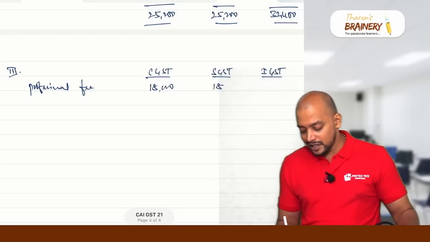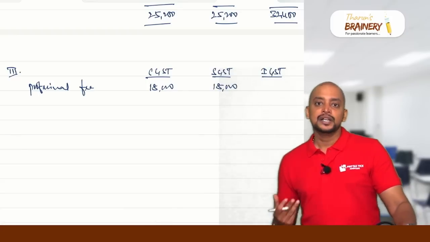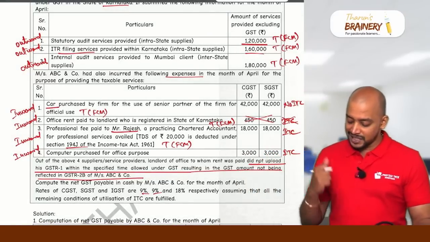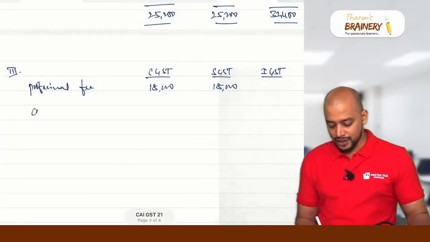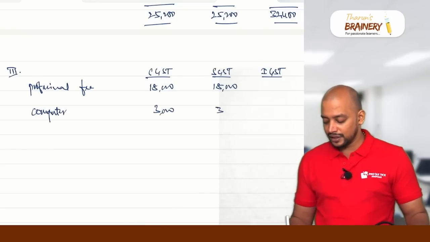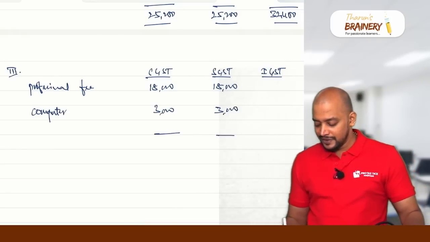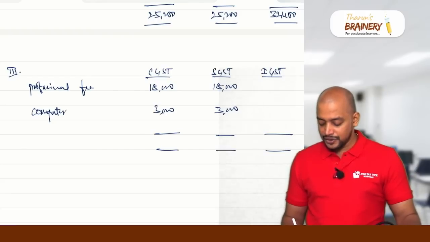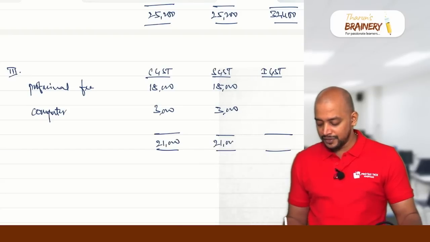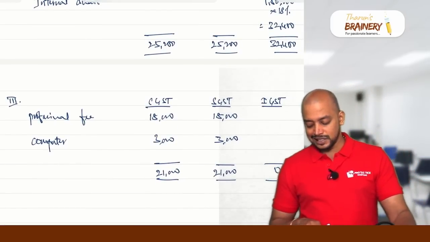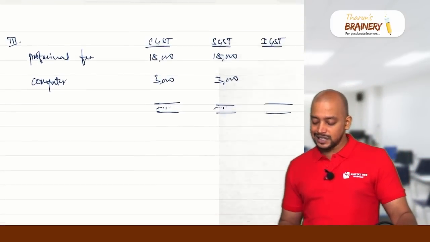Again we need to write the reason as to why ITC is available. It is not in the block credit, used in the course or furtherance of business, like that. Then computer purchase for office purpose, 3,000. Again ITC available, so 3,000 and 3,000. Now this will be the CGST, SGST and IGST credit. 18,000 plus 3,000, 21,000. So 21,000 and 21,000 and 0.